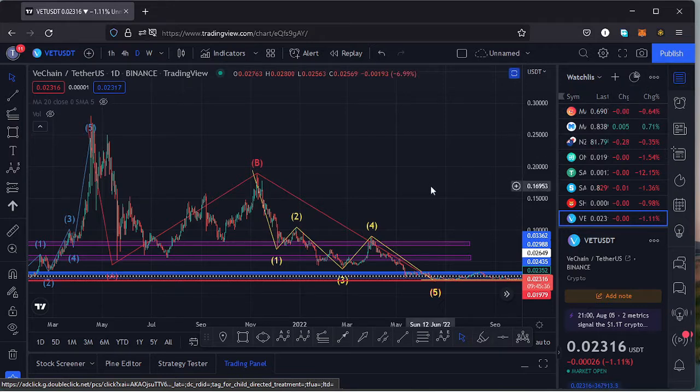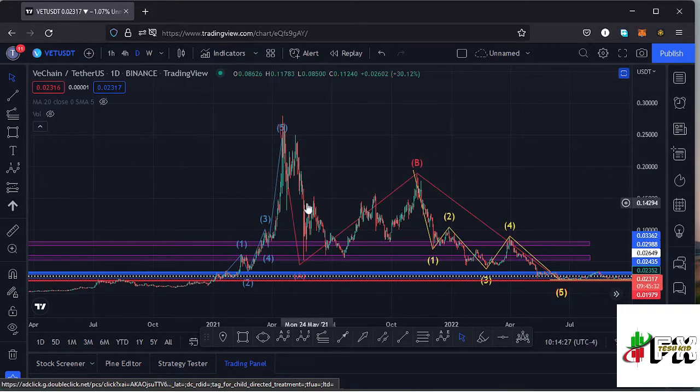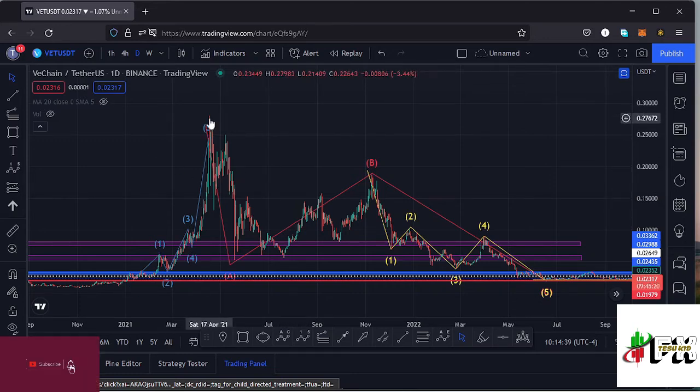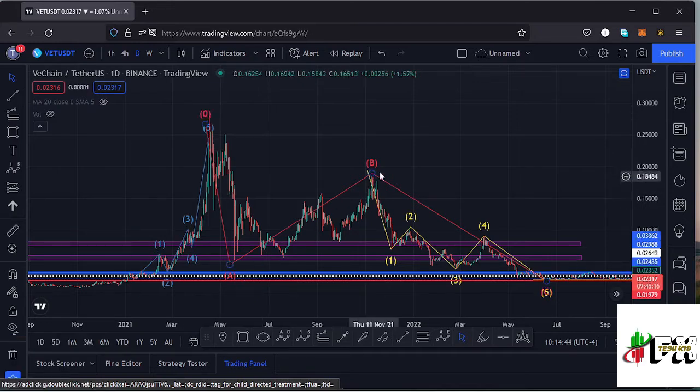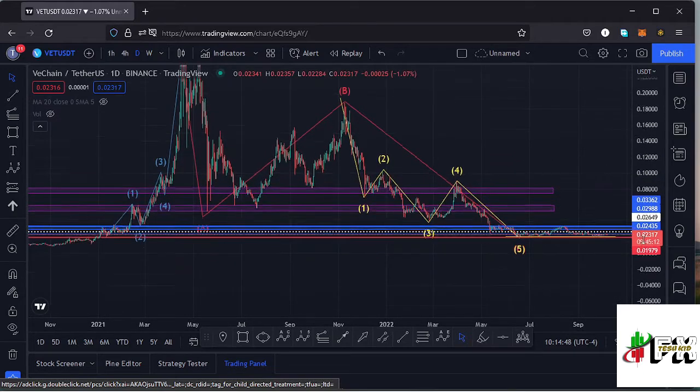In this video I want to give you the key scenarios that I expect to play out, basing my analysis on the Elliot waves and the Fibonacci's, and also the key areas of support and resistances, and also draw out the key chart patterns that you have information on this chart. I'll kickstart the video by giving a brief of what has been happening on this chart. Vechain from the all-time high has been seeing lower prices in this massive ABC corrective movement, which has now taken us back to around the $0.02 mark.